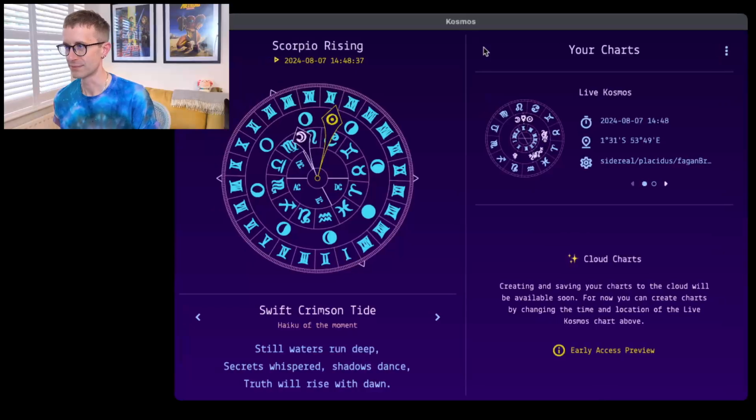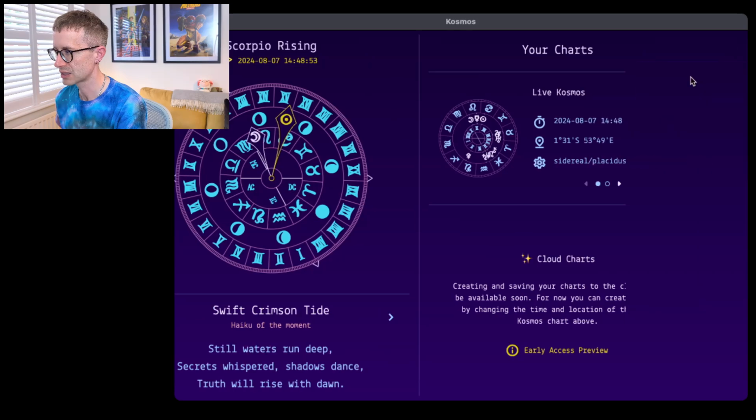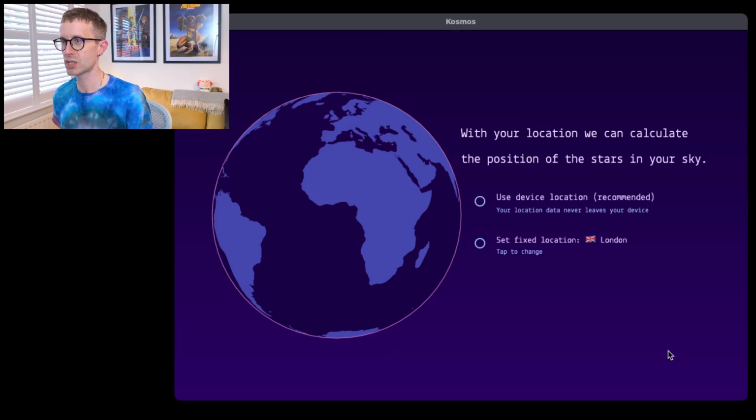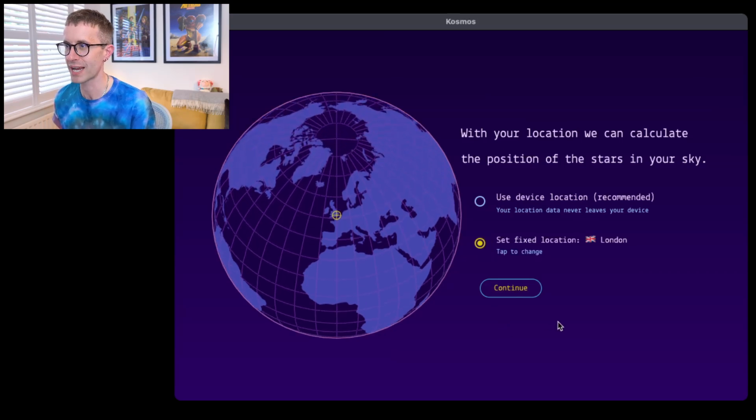When you first open the app, it shows something that I can't show you right now because I'm screen recording. It would do a little animation and ask me for my location, which I've already set. I'll quickly go through that just to show you. This is again using those D3 TopoJSON geographic projections that I mentioned last time, and I'm using an orthographic projection here, which is cool because I can show the Earth as it looks, and I can zoom in on different locations.